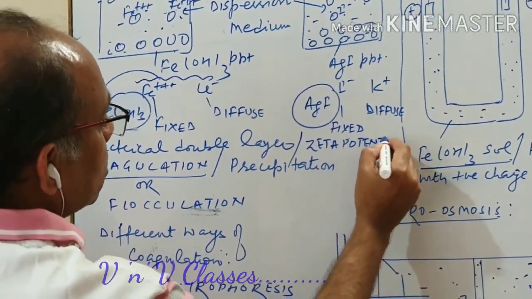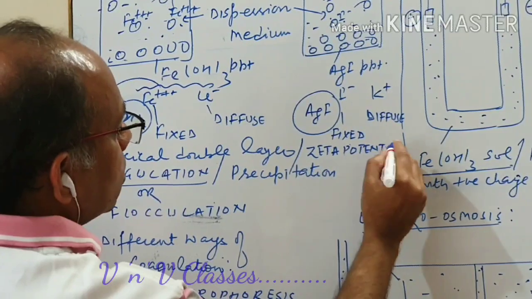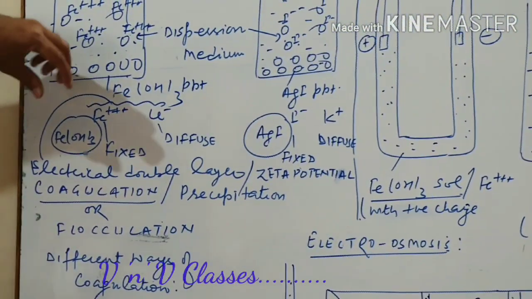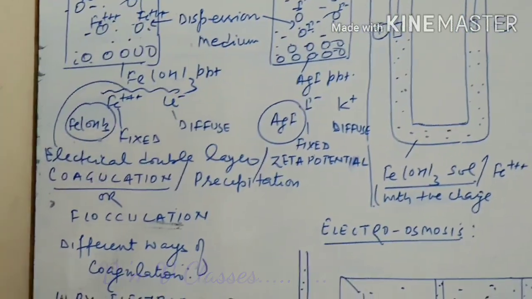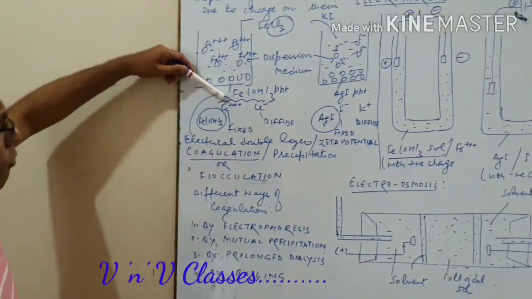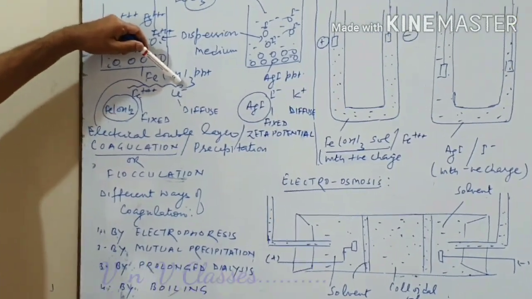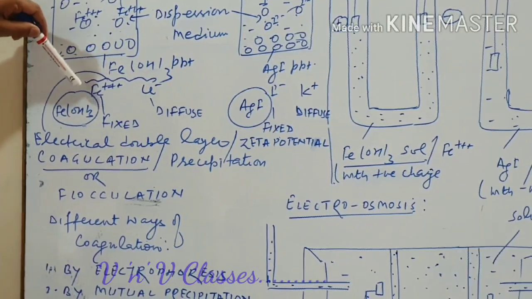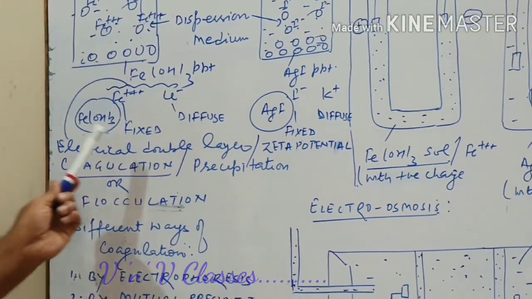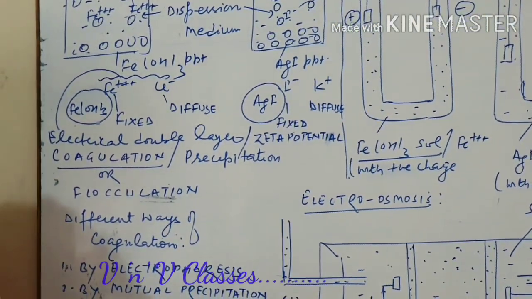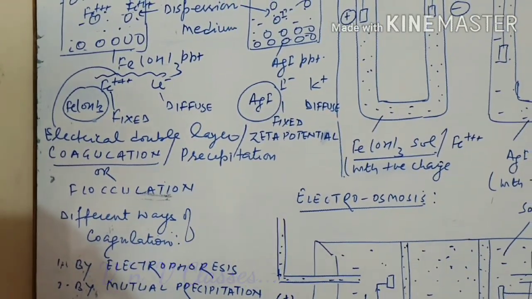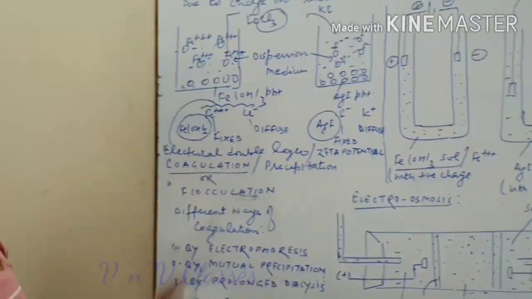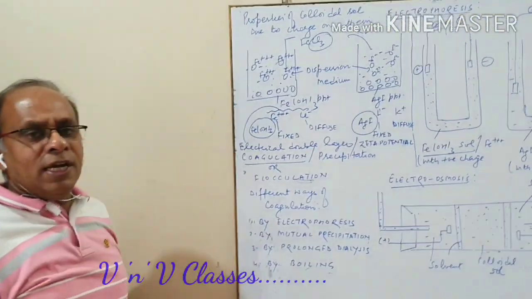So I repeat, okay, in case of colloidal sol, there is the formation of double layer. Ferric hydroxide particle absorbs ferric ion, chloride ion forms the diffuse layer. So this is fixed and this is diffuse, the two opposite charge layers, and they develop a kind of electrical double layer. They develop a difference in potential which is called zeta potential. This is one of the properties due to charge on colloid particles.